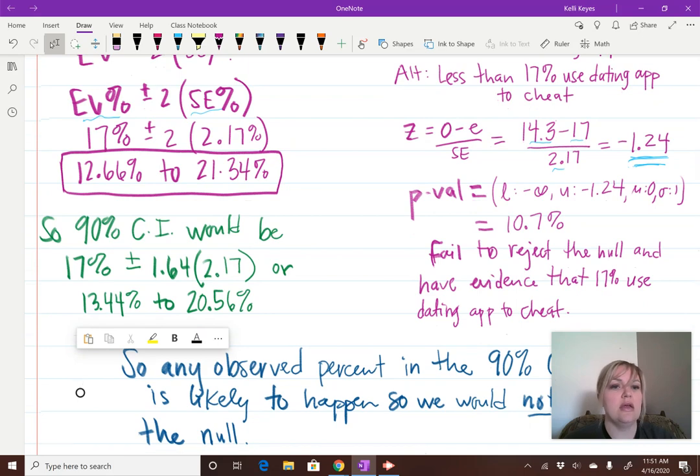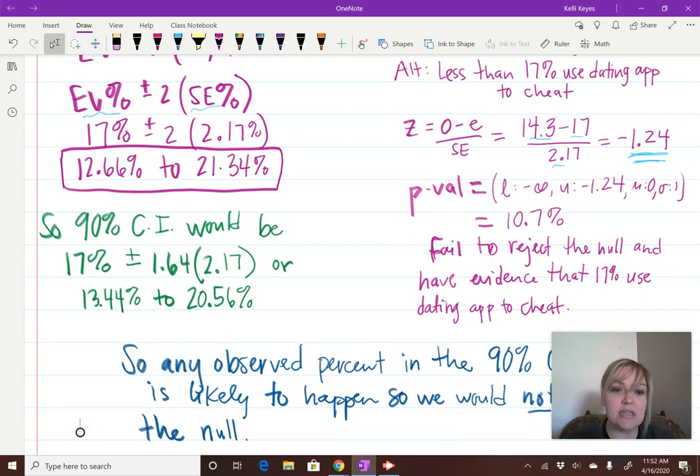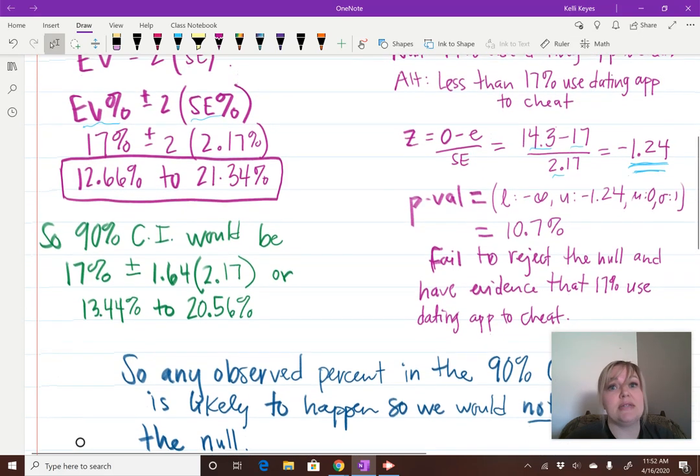Okay. Now, what I wanted to show you, and I should have had you do a 90% confidence interval instead of 95, but that's my fault. I just wasn't thinking at the time. So, see, it happens to all of us, you know?